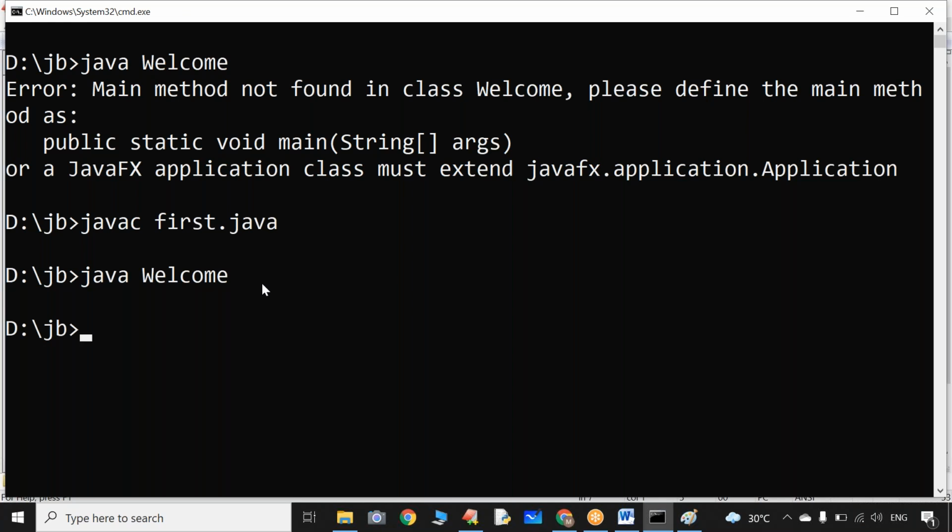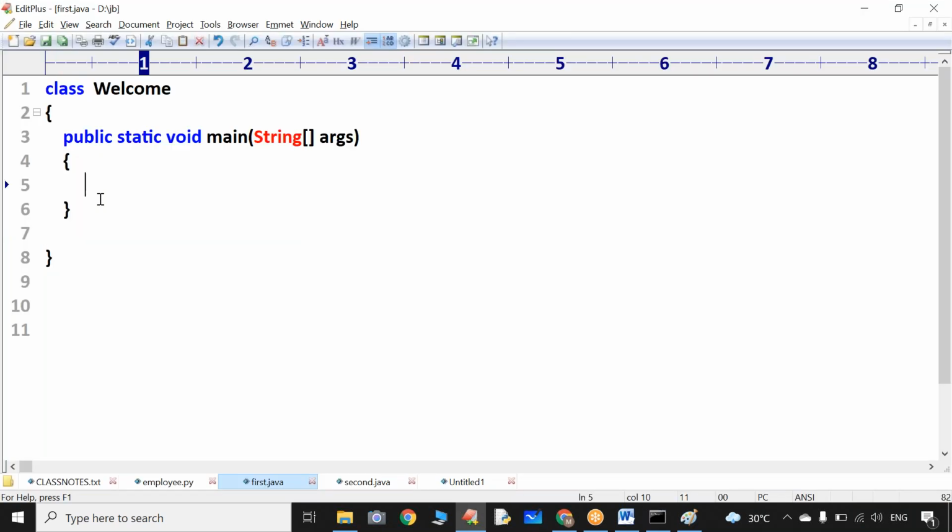I didn't get any output also. What is the reason? Did you write any print statement here? No. You didn't write any print statement. Sir, can I have any print statement?